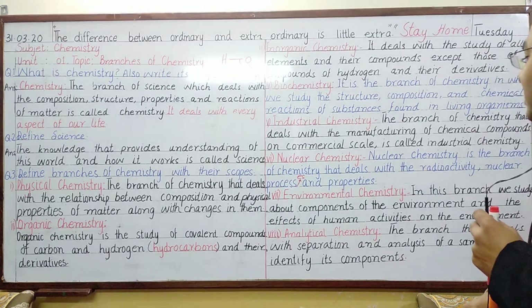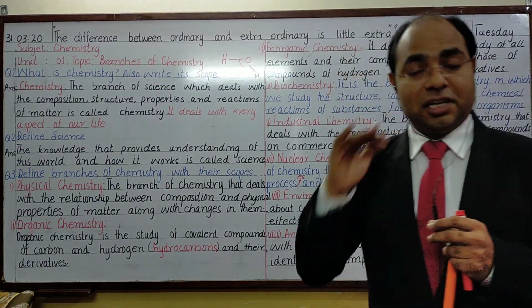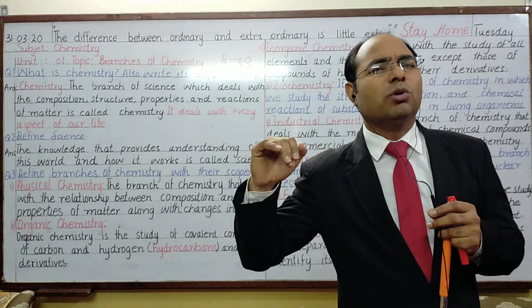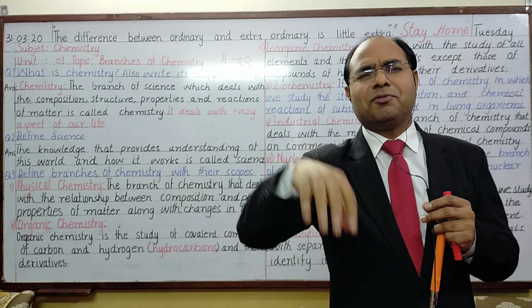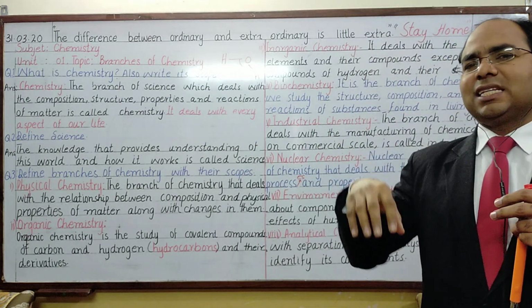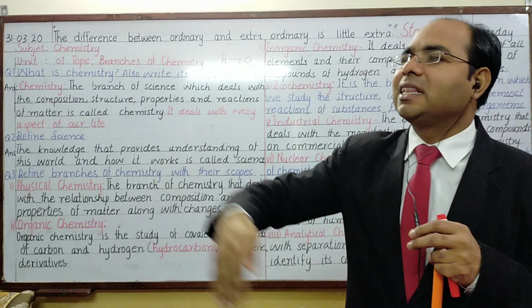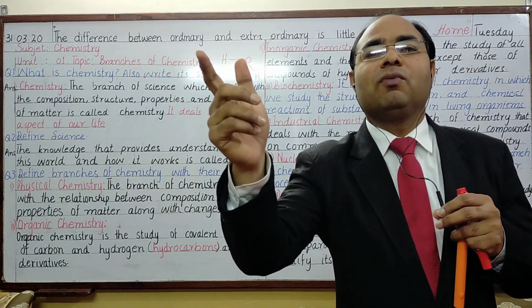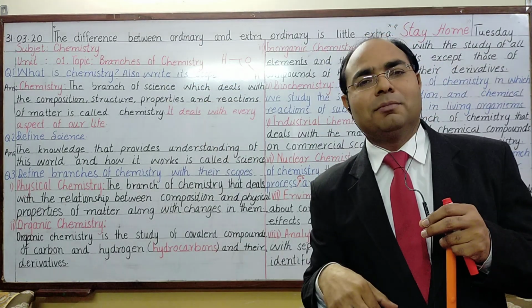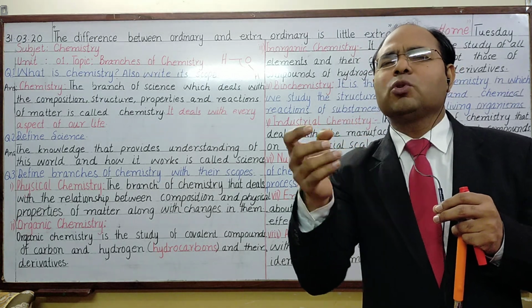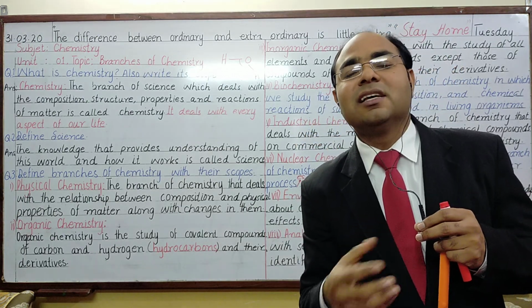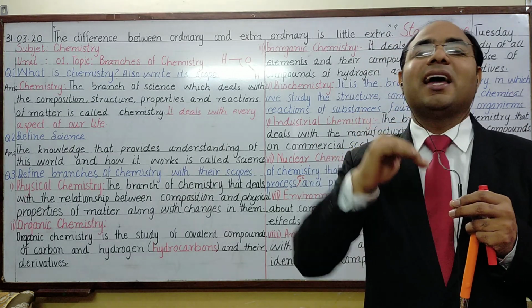Last but not the least is analytical chemistry. Analytical chemistry, where does this word come from? Analysis. After a cricket match, we sit and analyze. He should have not played that side, he should have bowled that way, the captain made a mistake, he should have picked that. So what is this? This is all analysis. In the same way, in chemistry, we analyze the thing.